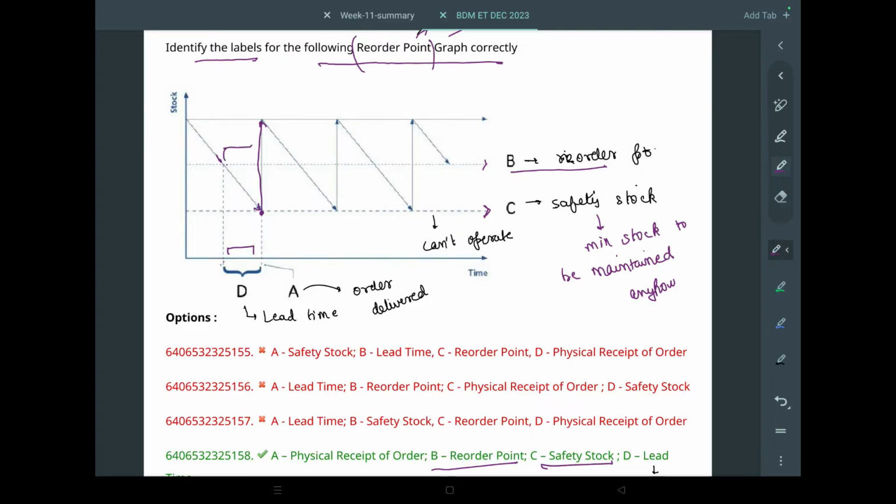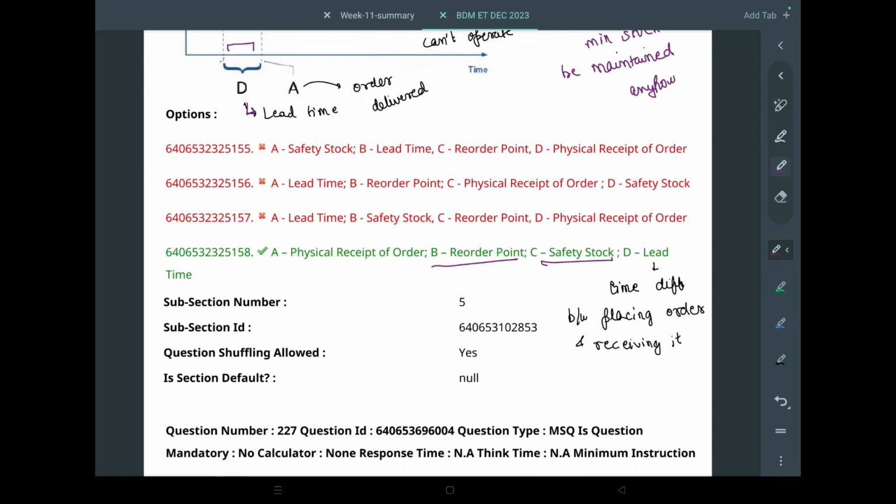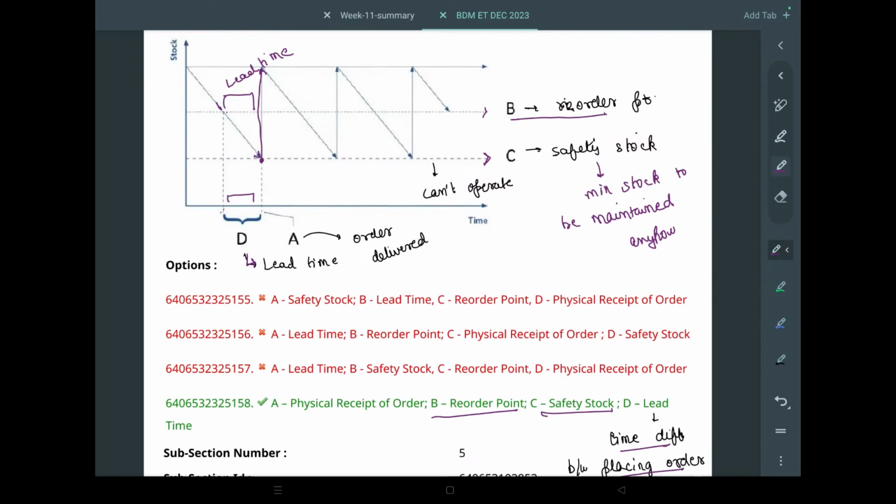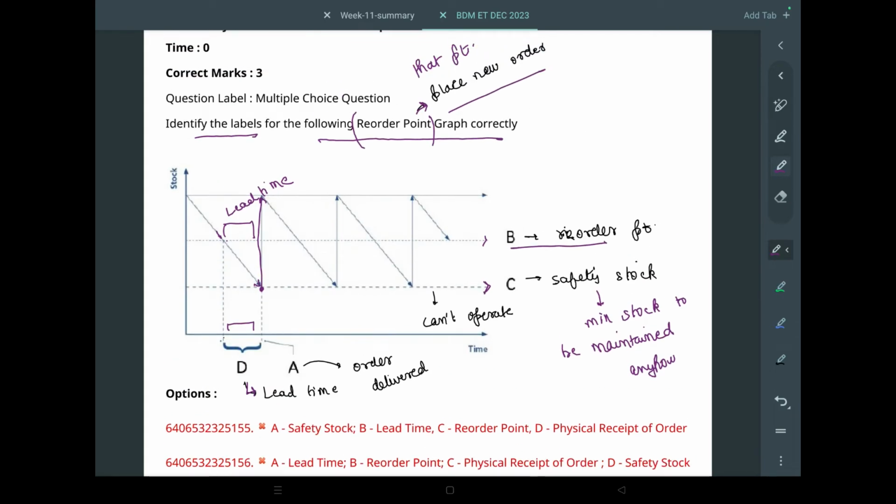This time is called lead time. What is lead time? Lead time is the time difference between placing an order and actually receiving it. It obviously takes a few days to deliver the order. You can see this in day-to-day life, as when you place orders on Amazon or anywhere, it takes some time to get delivered.